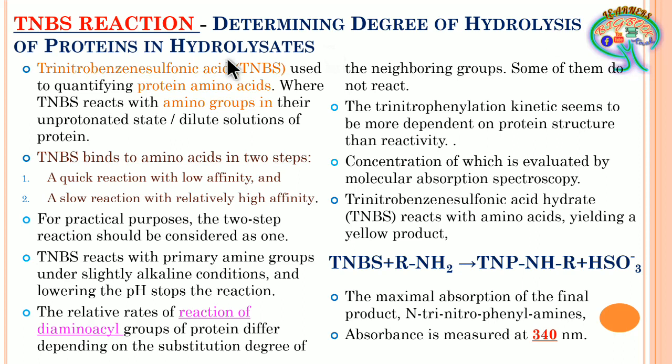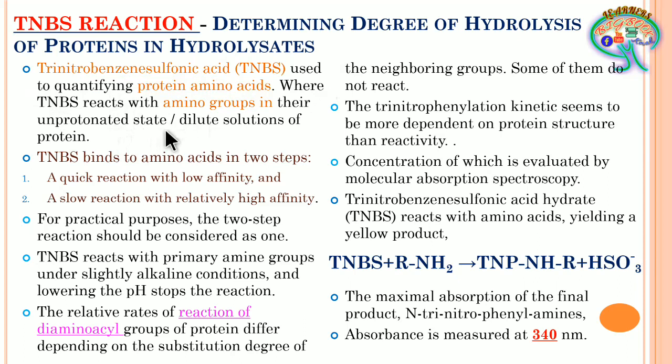Now, trinitrobenzene sulfonic acid is used to quantify protein amino acids, where TNBS reacts with amino groups in their unprotonated state or in dilute solutions of proteins.